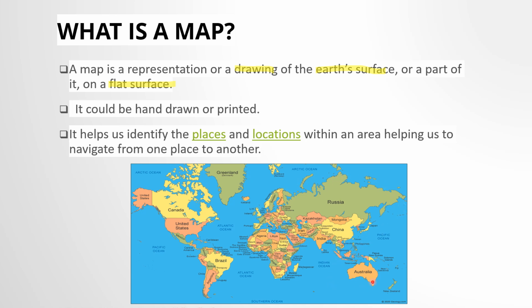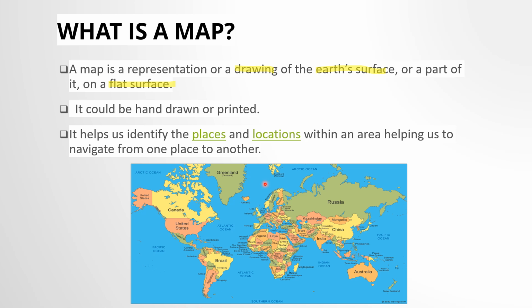And here it is Australia. Here it is not given, there's the Antarctica continent. Now, a map helps us to identify places. Identify means if I want to see China, where is China? This is China. I can identify this is China. This is a China place, or Russia, or Canada, or India even.